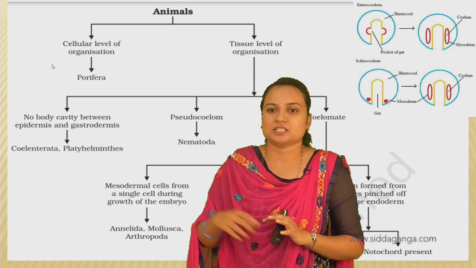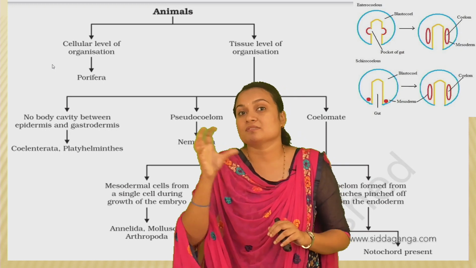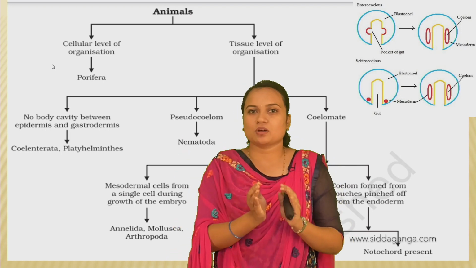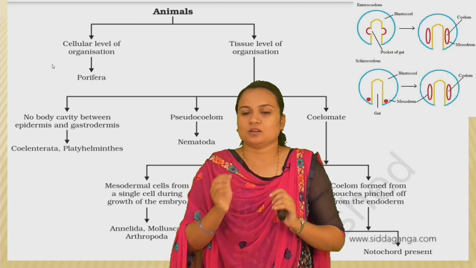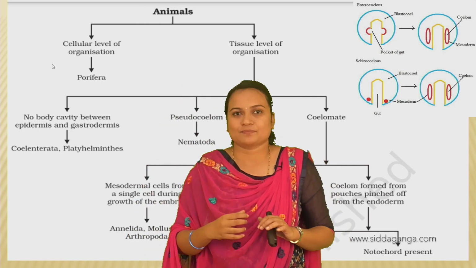That is one condition. And the mesodermal cells are made up of single cells, from which further mesodermal cells are formed.